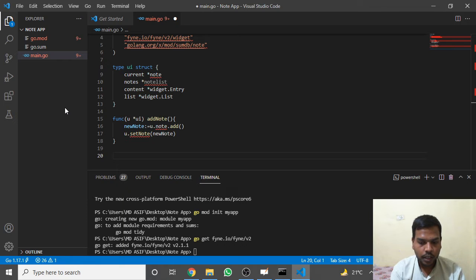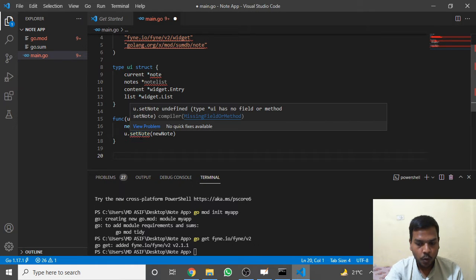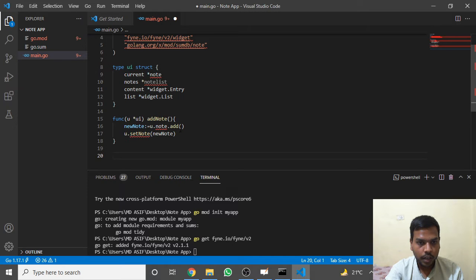Now write another function because this is popping up an error. What is this node? And what is this, nodes dot add. Yes, nodes, because we take this type structure variable. Now it is popping up an error: what is set node? So just write function set node.